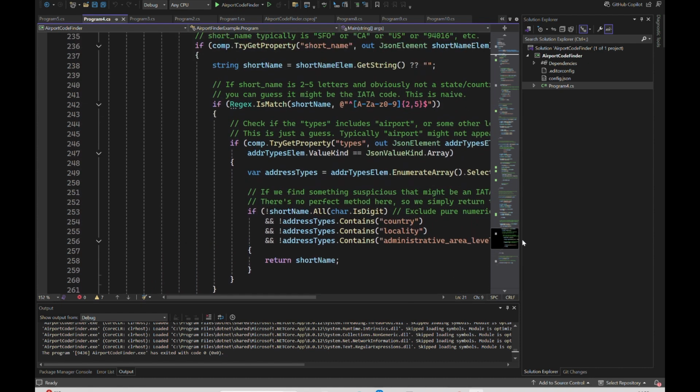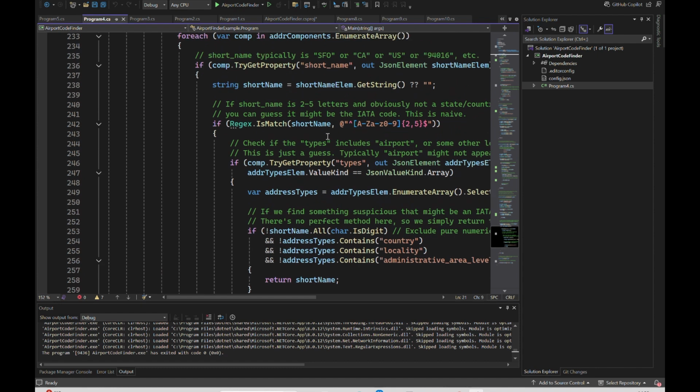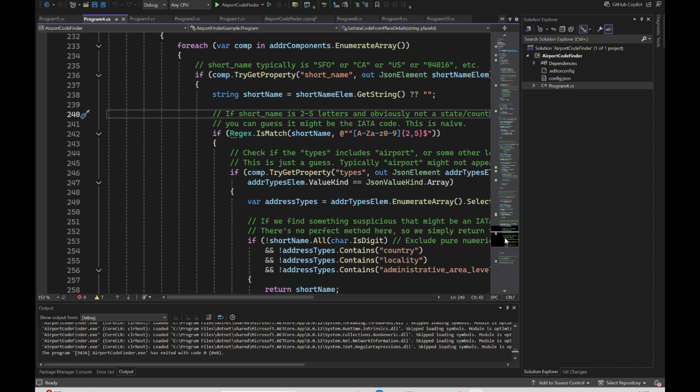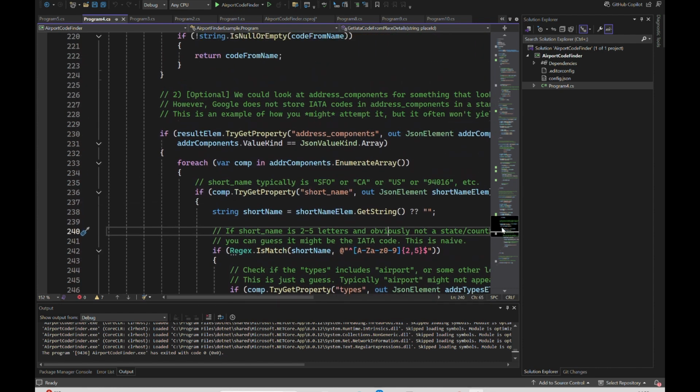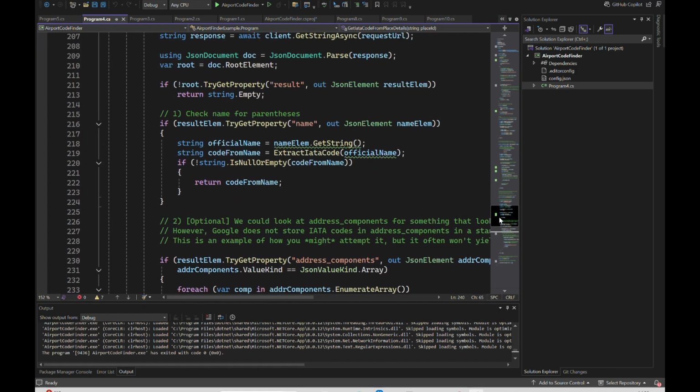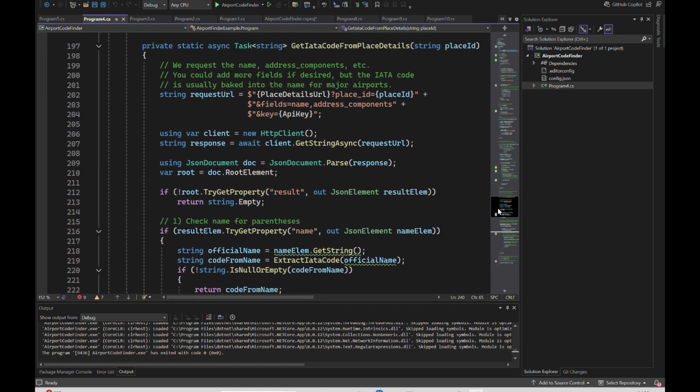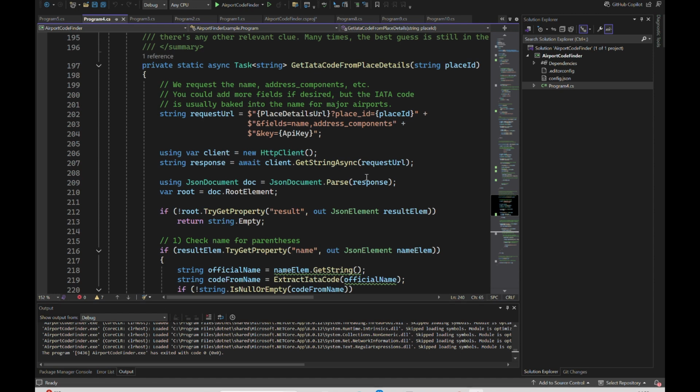Yeah, so it's basically doing a short name match again on the IATA code letters, and so it's doing a bunch of regular expression matches on various properties to see if it can find something, either in the address component or the name component or the place ID component, that looks like an IATA code. So let's see how this works.